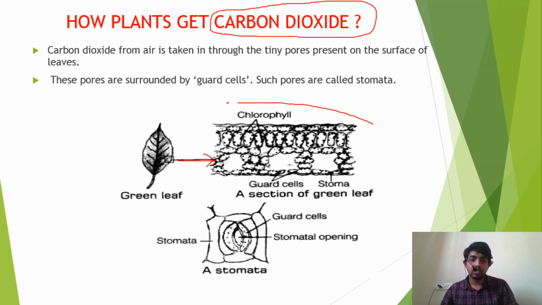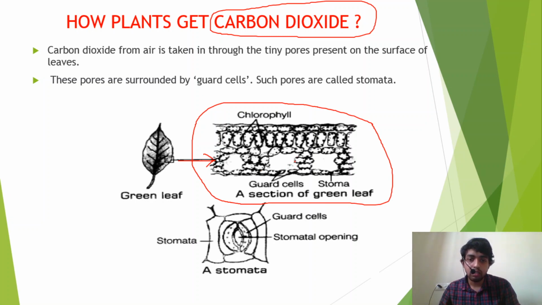Okay, so carefully observe this structure. You will see a small opening, this small space, right? And again near this one you will see a small opening here. We call this small structure a small opening, known as stomata. See, what is stomata? Stomata is an opening present on the surface of the plant leaf. That's why we cut the plant leaf and observed it under the microscope.